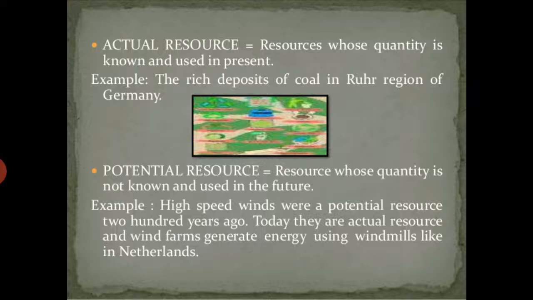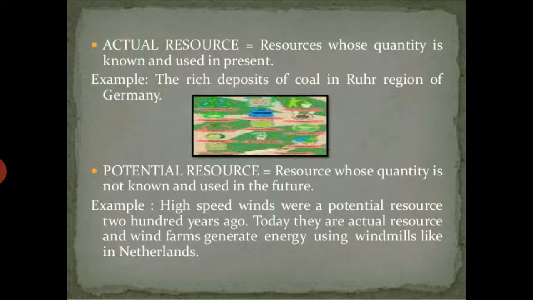All these are examples of actual resources because we know of their presence. However, if we talk about potential resources, the entire quantity of the potential resources is not known.